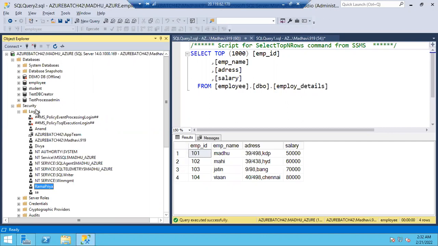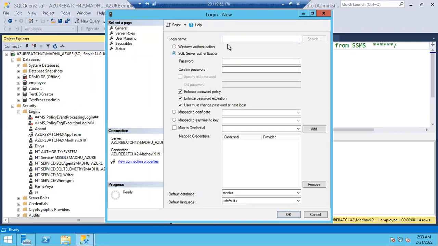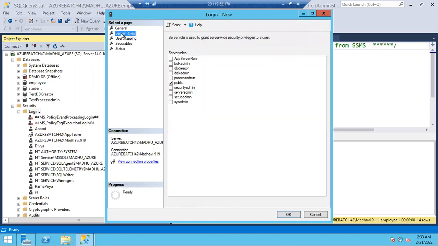There is no Dhanunjay login, right? First we'll create a new SQL login, Dhanunjay. Now we don't add him to any other role. Server role means server level permissions. We don't want to give any server level permissions to him. He just wants to read the data from the employee database. That's it. So no need of any server roles for him.